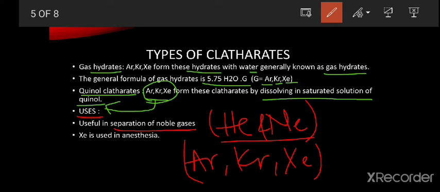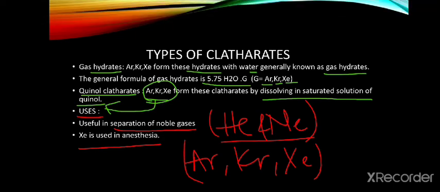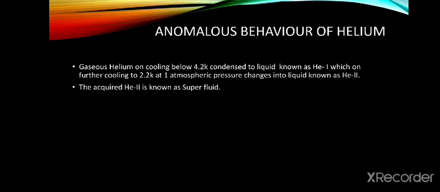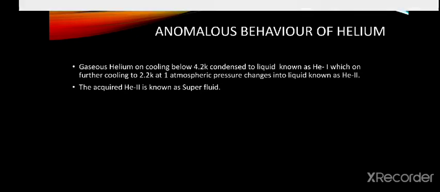Next one, xenon is used as an anesthesia. This is the types of clathrates and uses of the clathrate compounds.